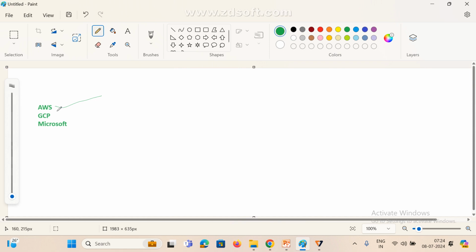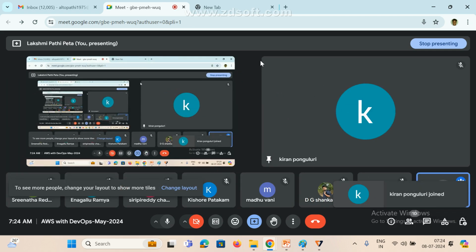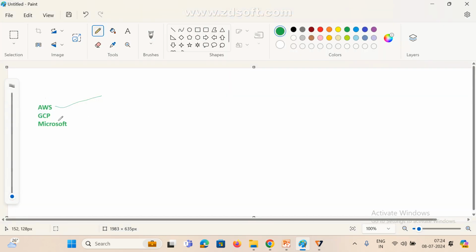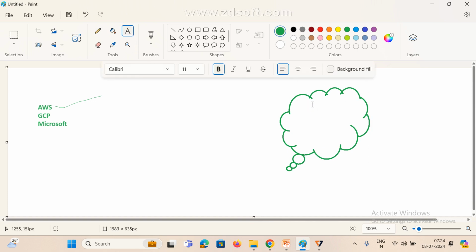Now, as of now, if you want to create any infrastructure, how are we creating it? We are creating it manually only. But if you come to real time, there are some tools available. Manually means maybe you can make some mistakes, and it is a repeated task. For an EC2 instance, we need some configuration. What is the AMI? These are the same; mostly we are selecting common ones.